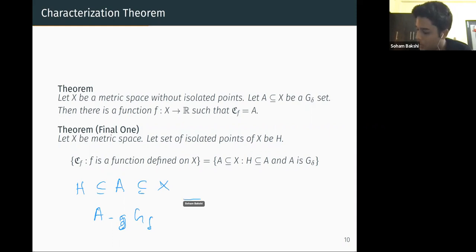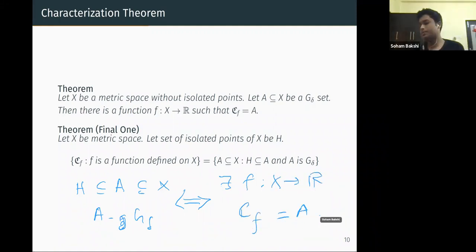This is equivalent to saying that there exists a function f from X to R. So this is what we are saying. We are actually able to characterize the set of points of continuity for any function from a metric space to a metric space.